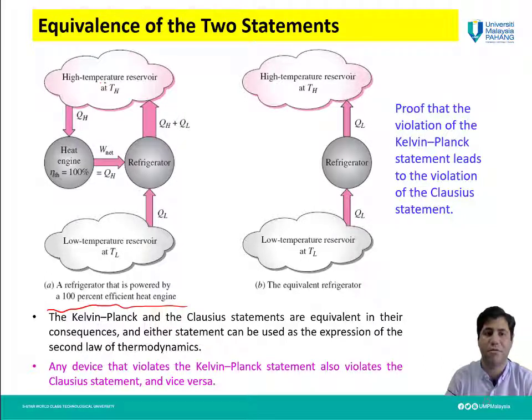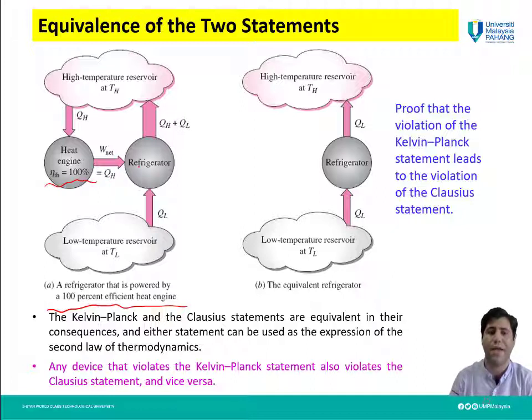The heat engine receives QH from the high temperature reservoir, and it operates like this: QH from this heat source then produces W net, and its efficiency is 100%. All of the QH which it receives is converted to useful work, or W net, which is equal to QH.